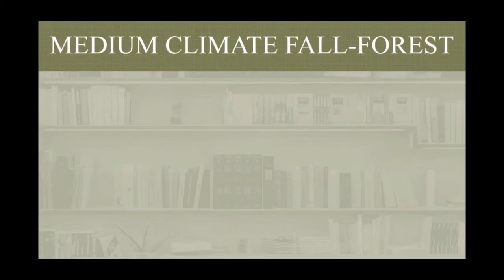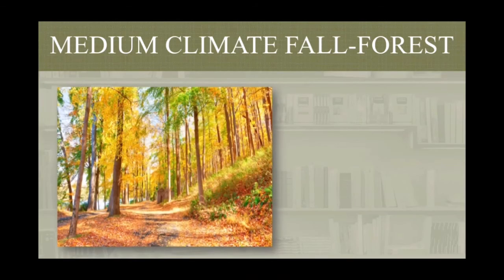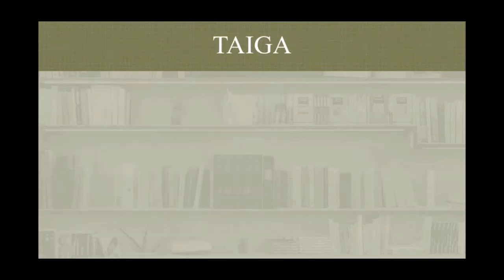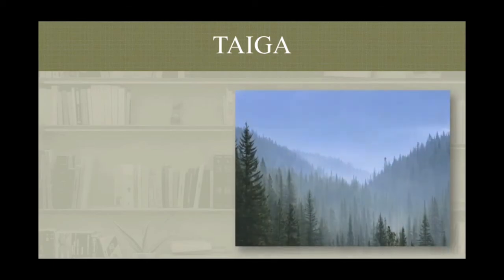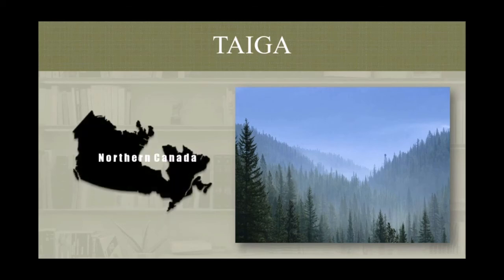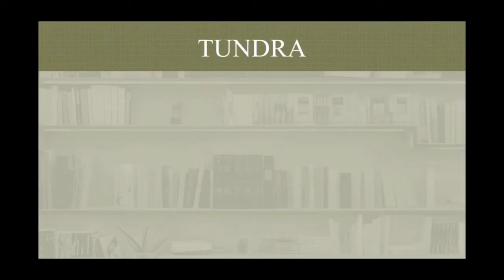The second biome is medium climate fall forest. Medium climate fall forest is the biome with medium climate which spreads over North America and eastern United States. This biome is overgrown by hard plants whose leaves fall in autumn. The third biome is taiga. Taiga spreads in northern Canada. Taiga, or boreal forest, is a biome characterized by coniferous forest consisting mostly of pines, spruce, and fir.